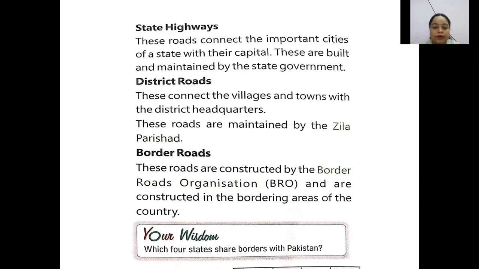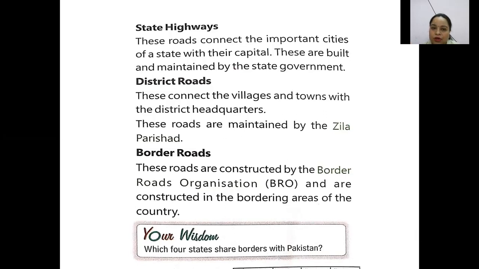The third important highway is called the district road. These connect the villages and towns within the district headquarters. So district roads connect, like, Kota district, Bara district, Jhalawar district. So these connect the various districts within a particular state. These roads are maintained by the Zilla Parishad. So everybody's responsibility is distributed, who has to look after which road and take care of which road.